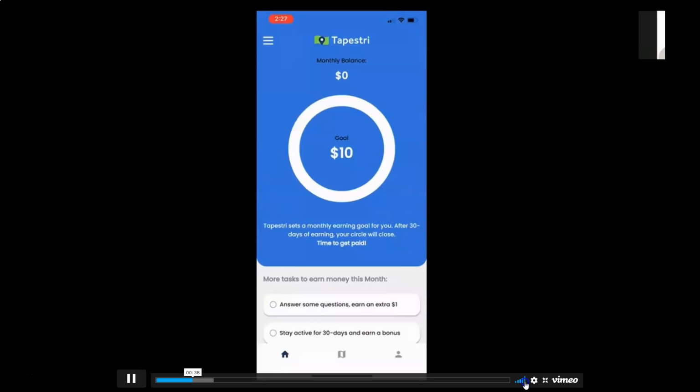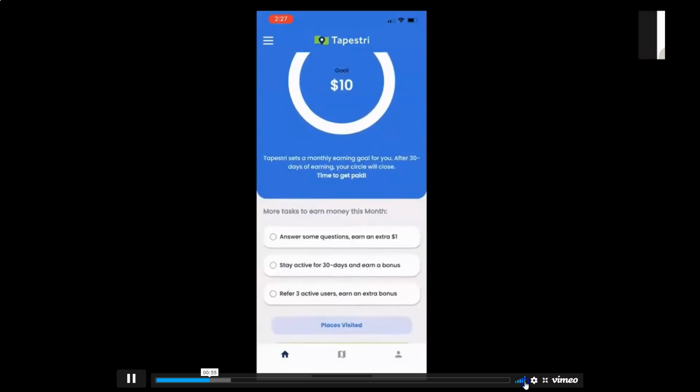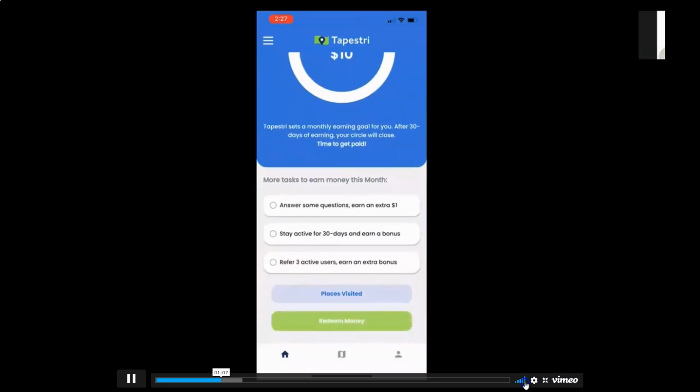So every single month, let's say it's August 1st, you want to open up this app and see the goal that we created for you. The goal is to get that green bar to a full circle, get that monthly balance, and get paid out. That's all baked in the app. You don't have to do anything. For those who want to answer some questions, they would literally click that button and it will pop open a whole host of survey questions that the consumer can answer as much as they like or as little as they like and earn more. There's also bonuses baked in inside the app if you stay active for 30 days. This is for the users or affiliates, doesn't matter who you are. Also, if you refer people, you can earn an extra bonus as well.